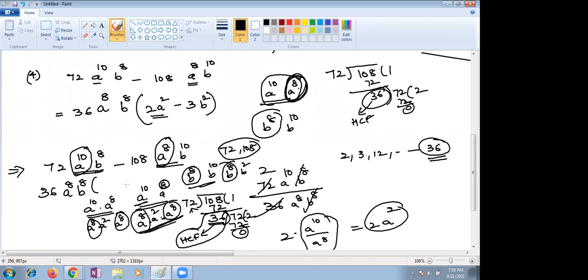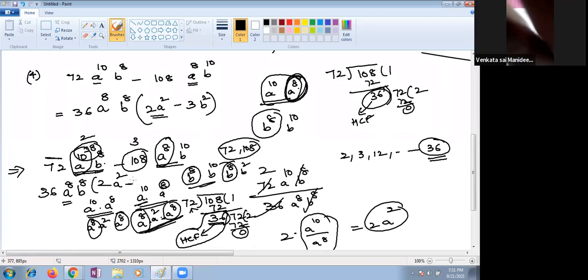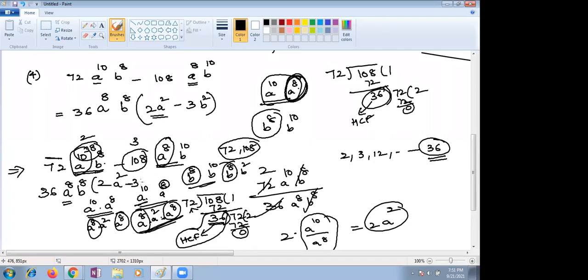Now leftover terms we have to see, children. What are leftover terms? 36 you are taking outside. 72, 36, how many times you will get 72? 2 times. So you are taking a power 8 outside. That means what is left over here? A square. Anyway, b power 8 already you are taking outside. Now this can be written as 36 into 3 times 3, 3, a b square. 3b square. Like that. Any doubt, children? Please, any doubt, let me know.